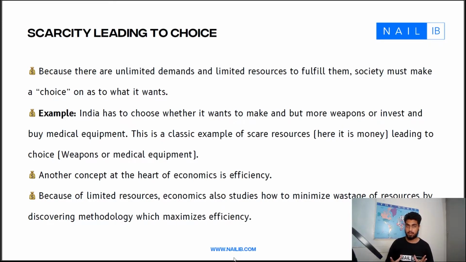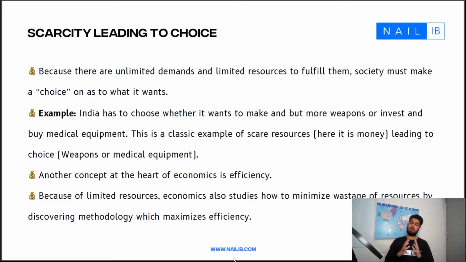Society can't have everything, right? So everyone needs to make sure that they are choosing what is most important to them, and that choice is arising out of scarcity. Think about it. If there were unlimited resources, if we could get whatever we wanted, there would be no reason to make a choice.